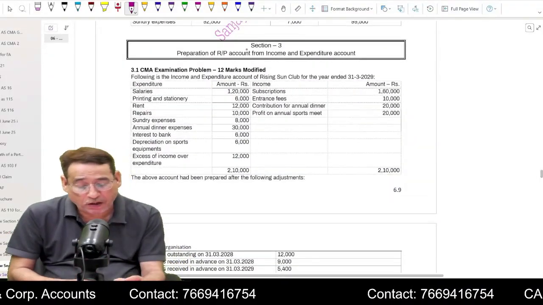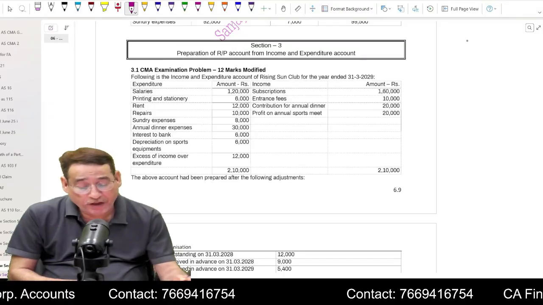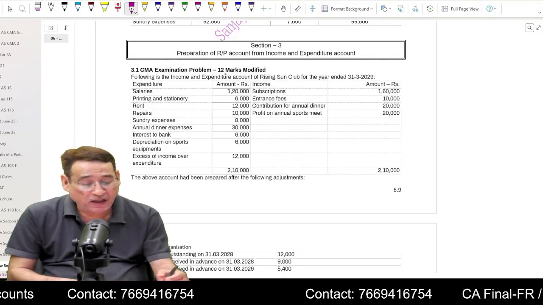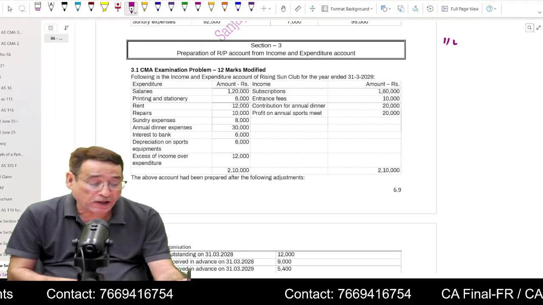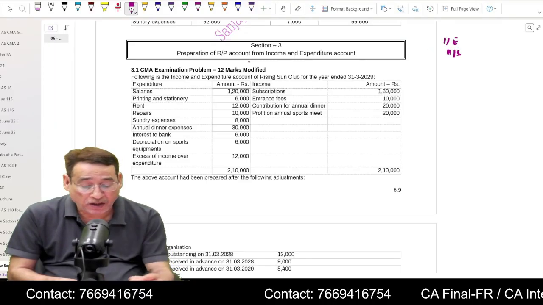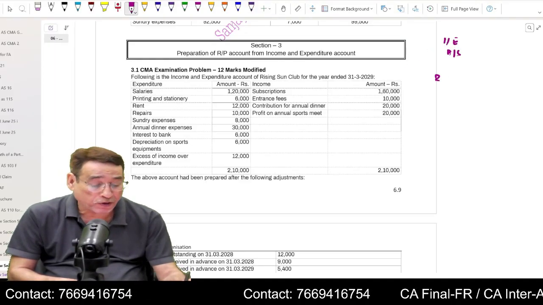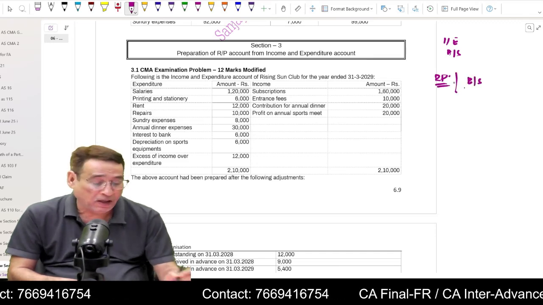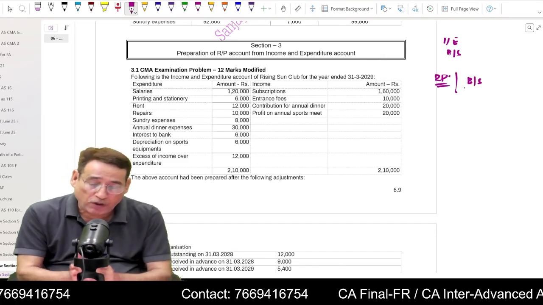Same pattern we are going to adopt when we are supposed to prepare what we call receipt and payment account. Correct? In the earlier question, we were supposed to prepare income and expenditure account and balance sheet. Now, in this type of questions, we are supposed to prepare receipt and payment account and a balance sheet, in case the question demands. Is it clear to you? But we are going to adopt the same approach.